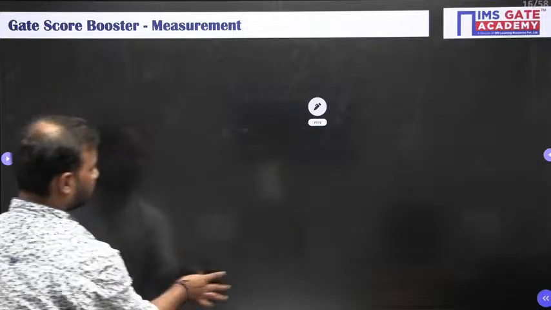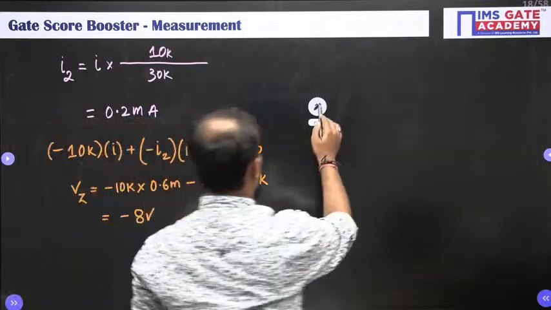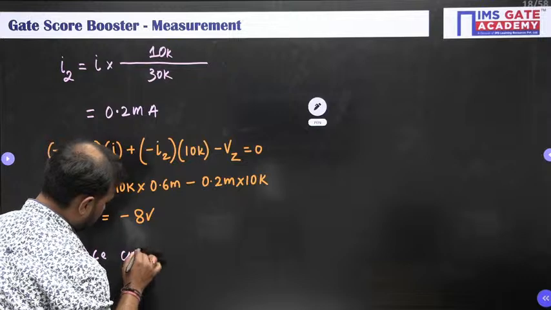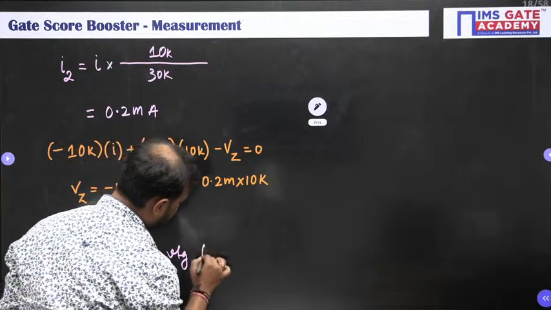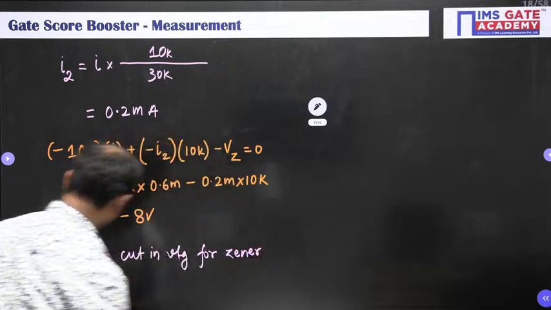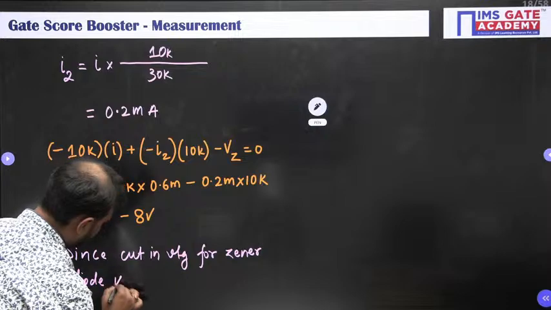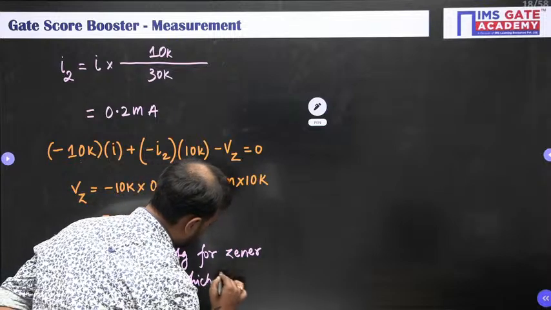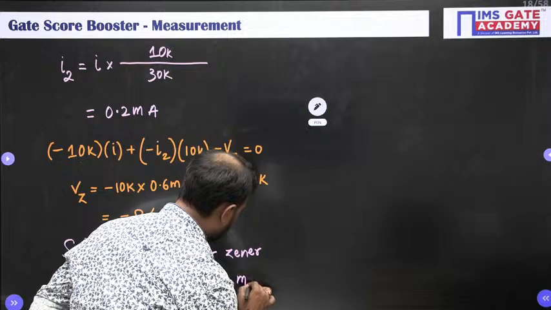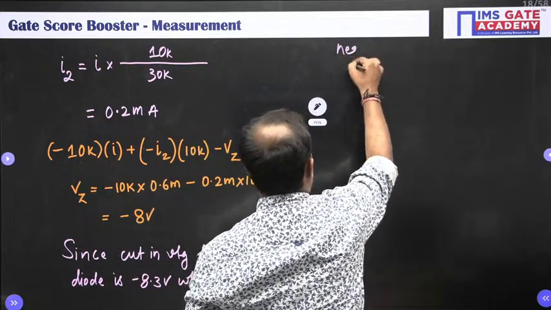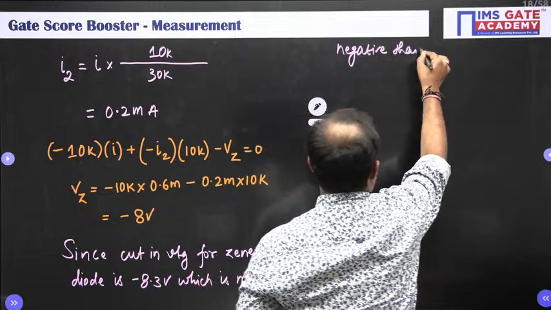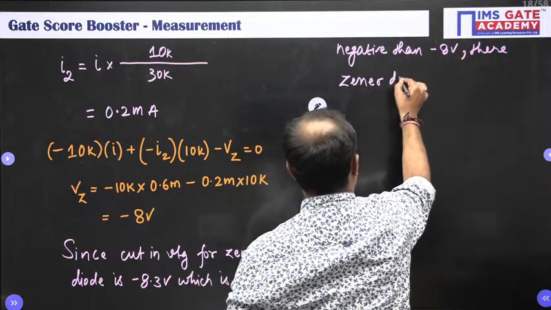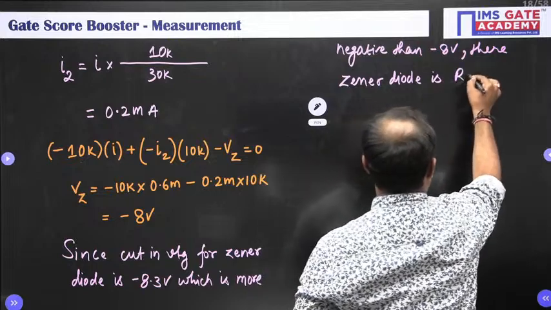So let me write here: since the cut-in voltage for the Zener diode is minus 8.3 volt, which is more negative than minus 8 volt, therefore the Zener diode is reverse biased.